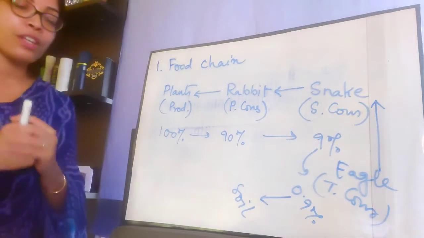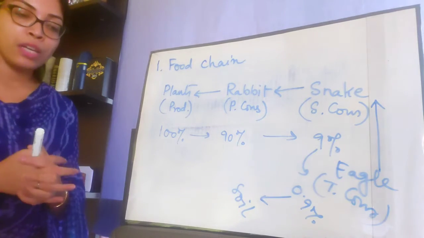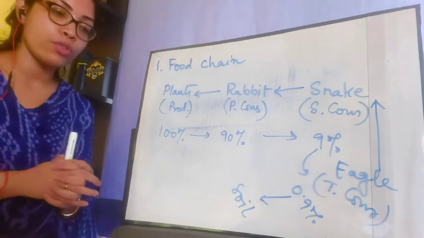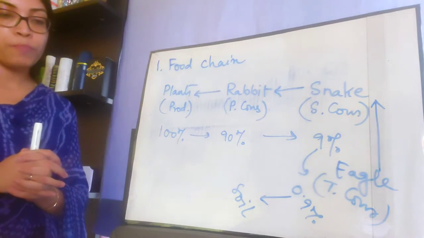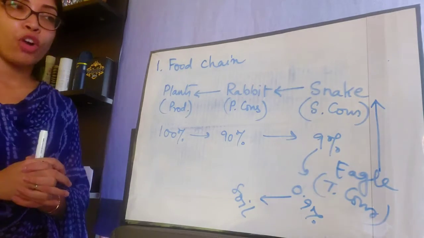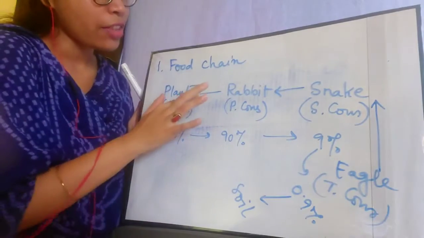The second example given is grass, which is obviously the producer. Grass is green and performs photosynthesis. Grass is eaten by the insect, which is a herbivore, and insects are eaten by the frog. You may give the arrow on the other side as well.